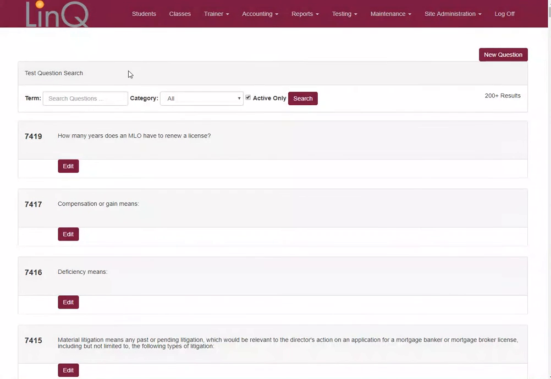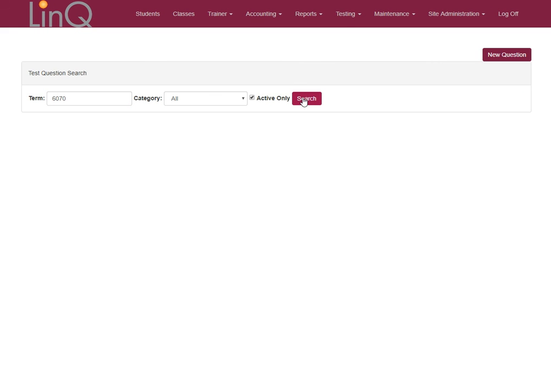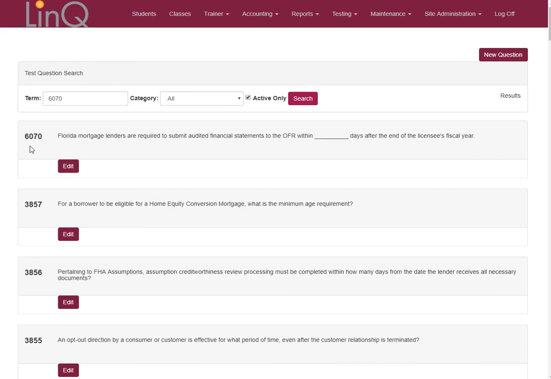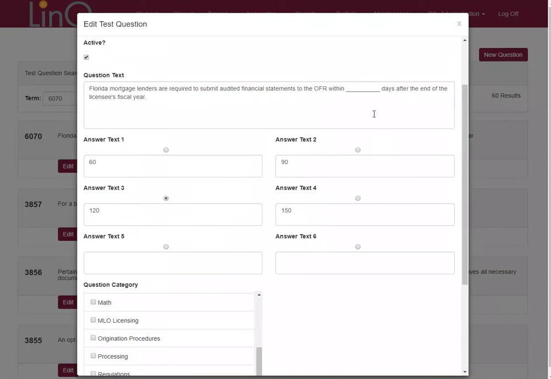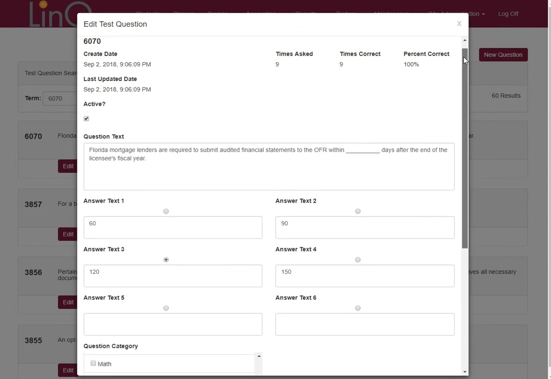But let's go to a question that's been around for a while and take a look at some of the information. I happen to know this particular question number, so I'm going to put it in here and we'll search it out. And look for question 6070, and then it'll bring up anything else that is relative to that search criteria. But here's the number that we're looking for, number 6070. If you select Edit, here's some of the information that you receive.